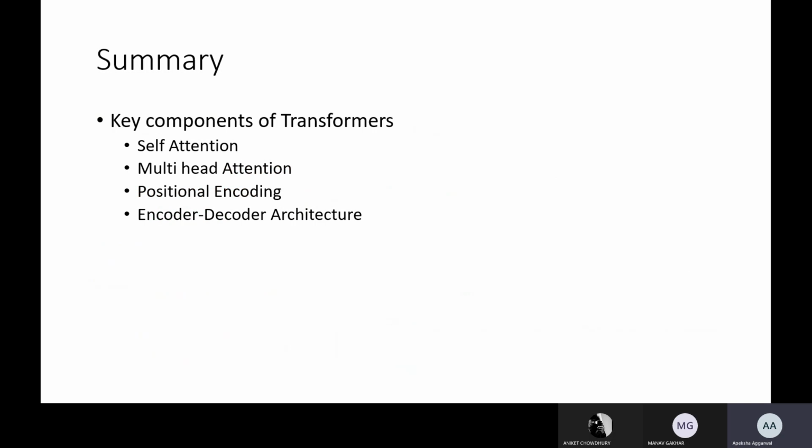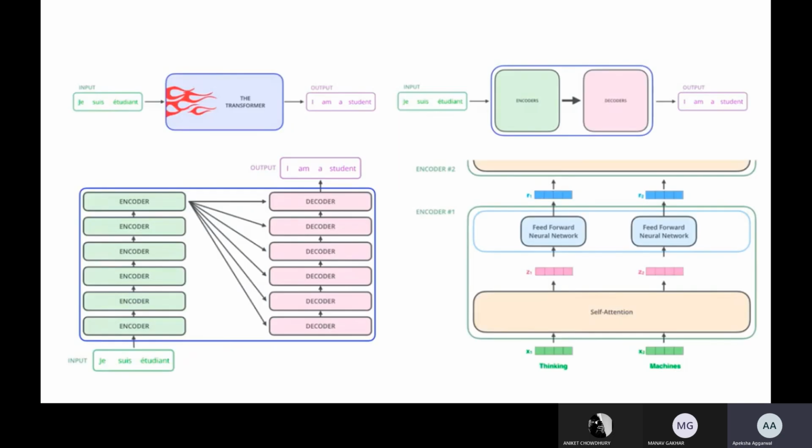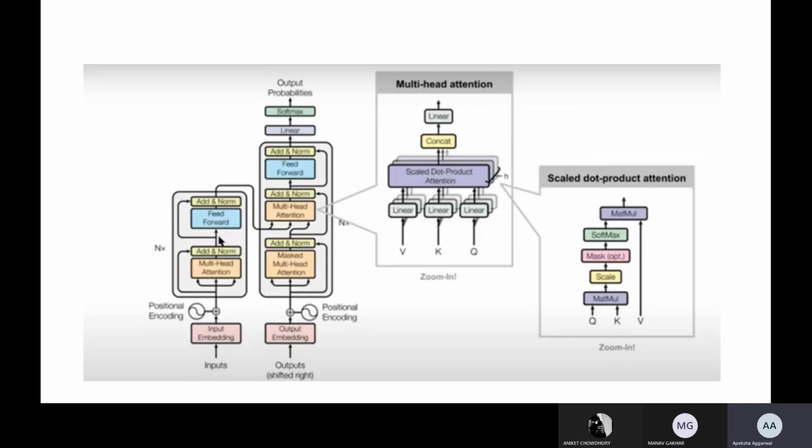So up till now, we have seen self-attention, multi-head attention, and positional encoding, and these are required when we talk about transformers. So this is the final diagram of a transformer, as given in the research paper. Here you have input embedding and output embedding.